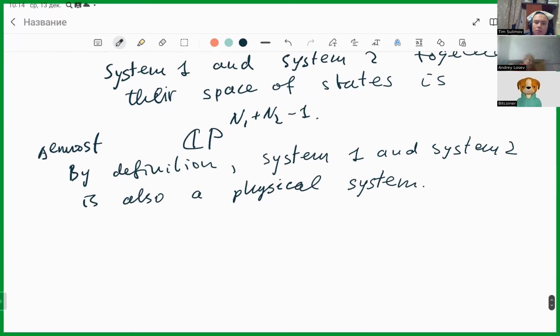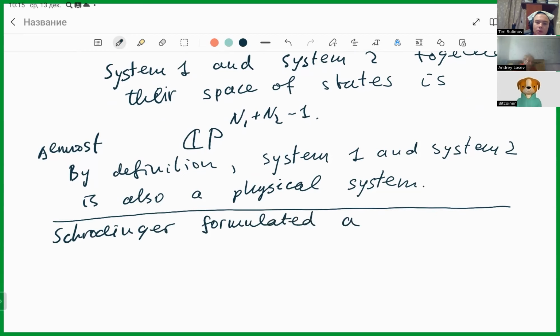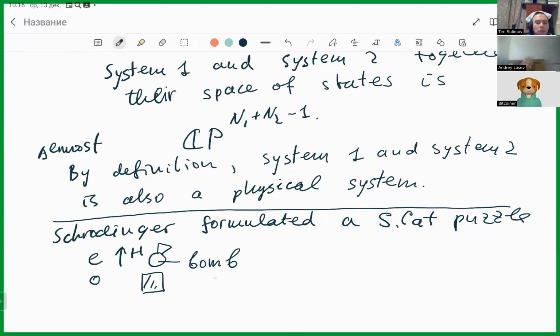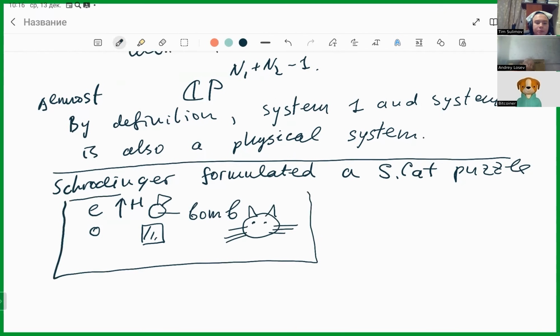And here Schrödinger formulated the Schrödinger cat puzzle. Suppose we have the following system. We have an electron. We have a magnetic field. Here is a wall, and here we put a bomb. And here, near the bomb, we put a cat. And all this is a lab.